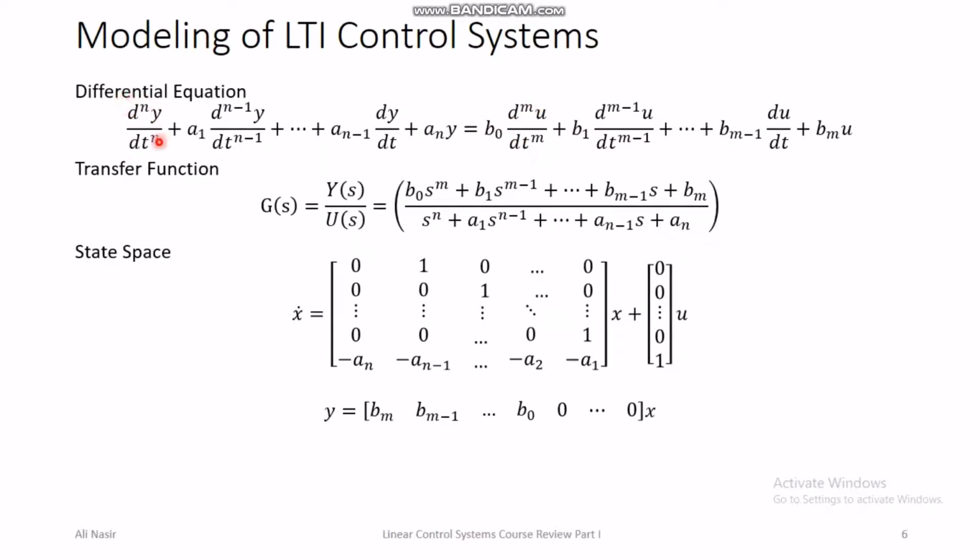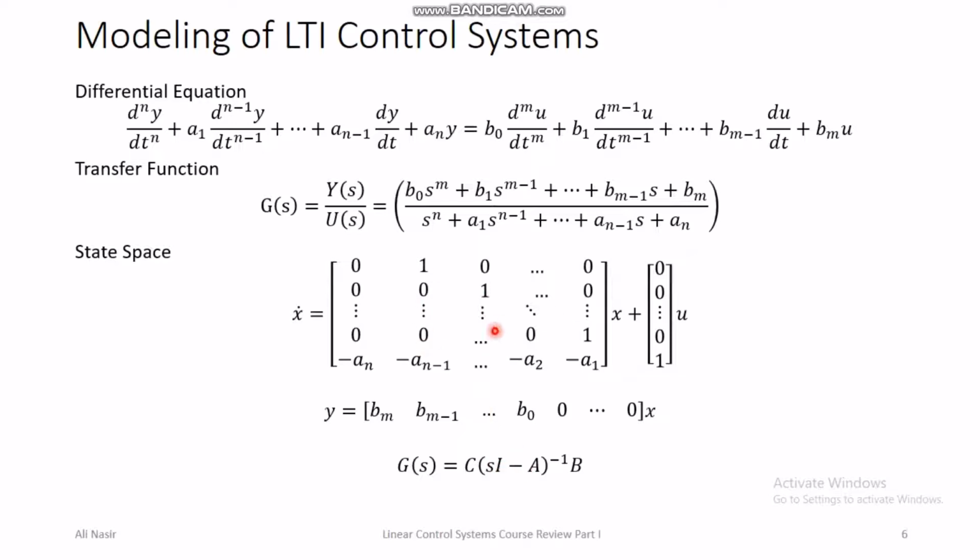These are zeros that we fill into the C matrix when the highest power m here is less than n minus 1. If m is equal to n minus 1, then there is no need for zeros here. Bm up to so on b0 will fill up the whole C matrix. So you can convert state space back into transfer function using this matrix multiplication, C into sI minus A inverse into B. I is the identity matrix of the same size as A.